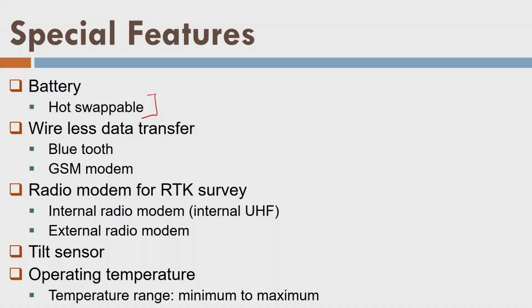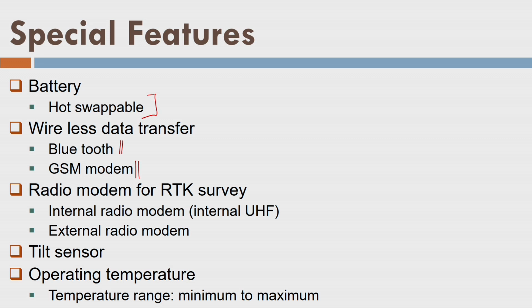What about data transfer? Data transfer can be done by Bluetooth or even with the help of GSM. GSM modem means you can put a SIM inside the GPS receiver, and using that SIM it can communicate to your mobile, or you can transfer by email also. So that's somehow an advantage now. What about the radio modem? They have internal radio modem as well as external radio modem.